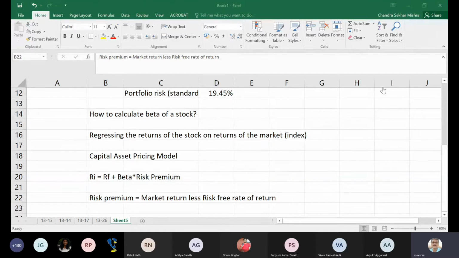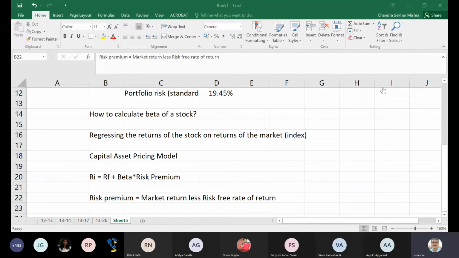One way is to find out the change in the market index. Let's say yesterday it was 1000, today it is 1050. That means there is a 5% return as such. But that is not the way to find the expected rate of return when applying CAPM. What we should do is take the overall long-term growth that has happened in the market. Let's say in the last 10 years, how much growth has taken place in Sensex or Nifty.